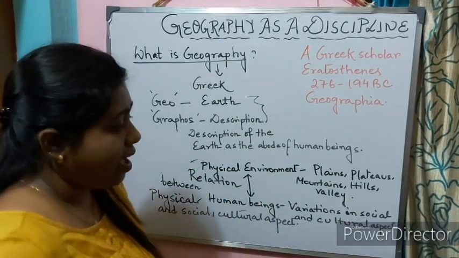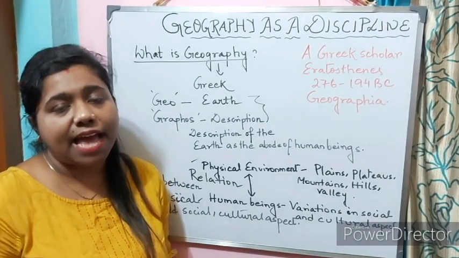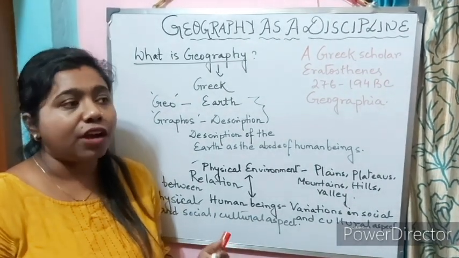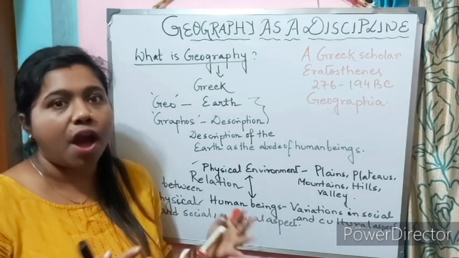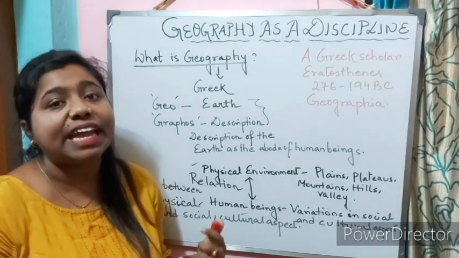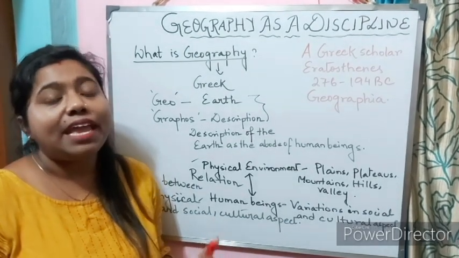So we can say that the physical environment has actually provided the stage on which the human beings are creating their drama of their skills, of their knowledge, with their tools and technology that they have invented.